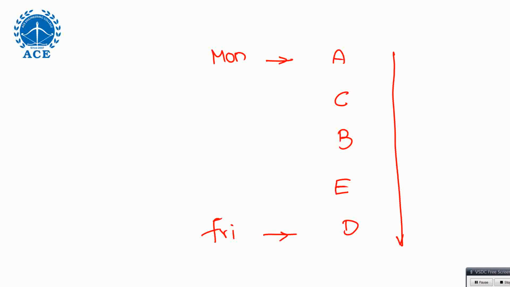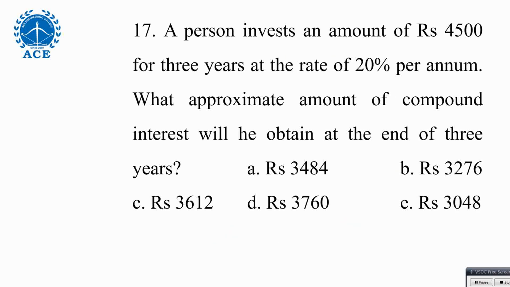See the next question. Yeah, this is related to quantitative aptitude. This is a compound interest related question. CI means compound interest.